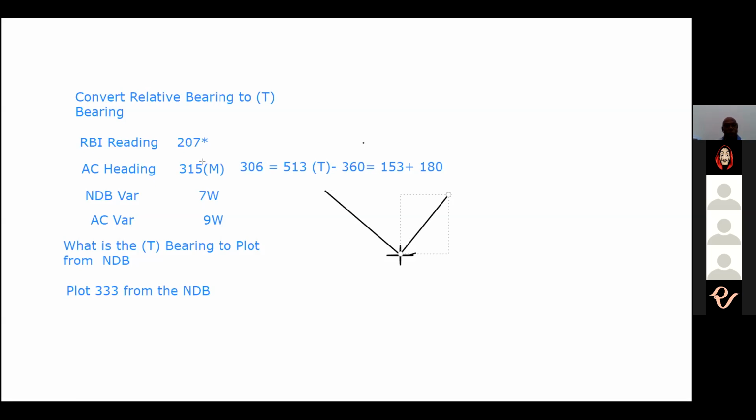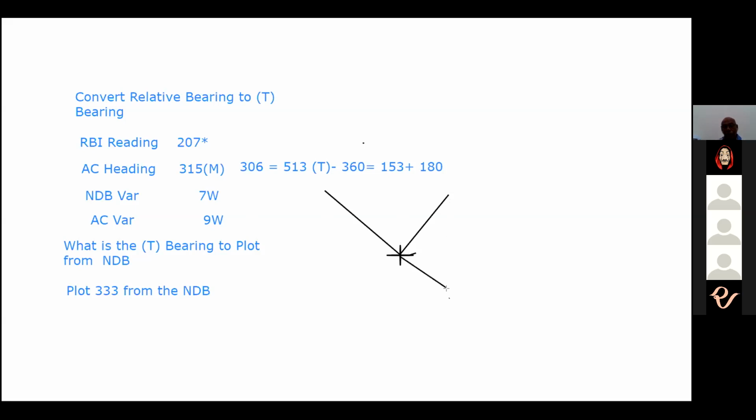But we have to add now the aircraft heading, 153. So when you add the aircraft heading of 153, you get a homing of 333. Homing of 333 is from here, this way.